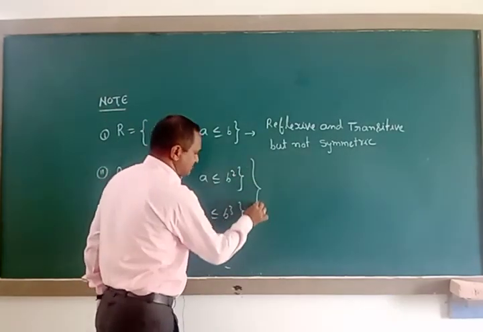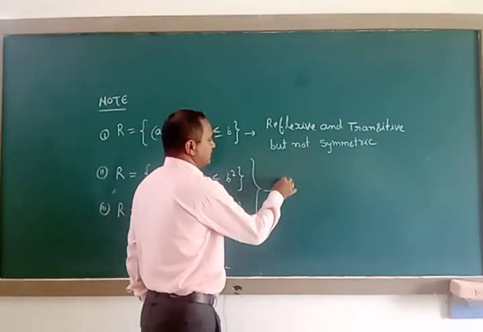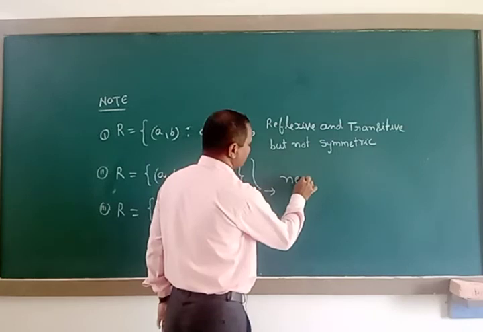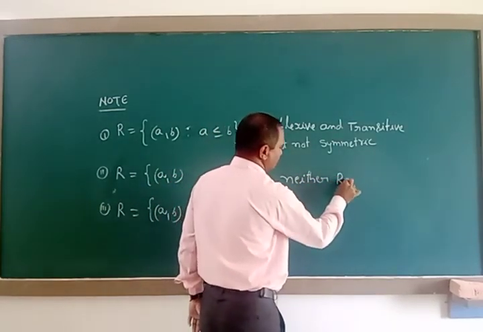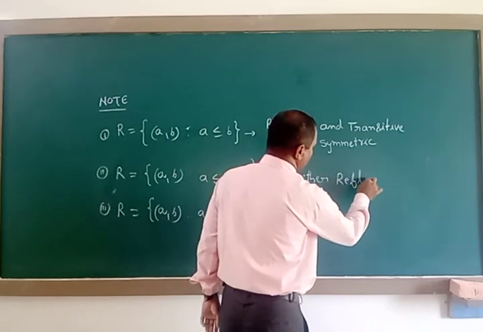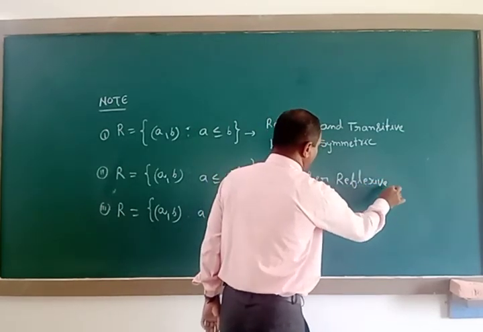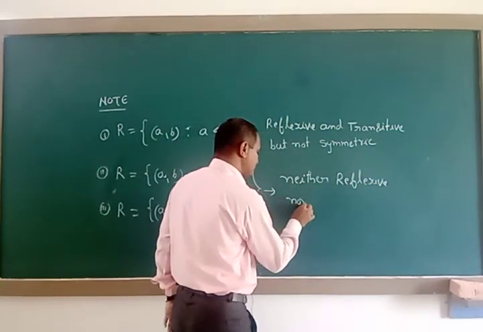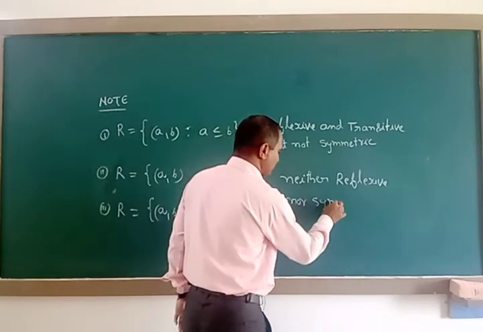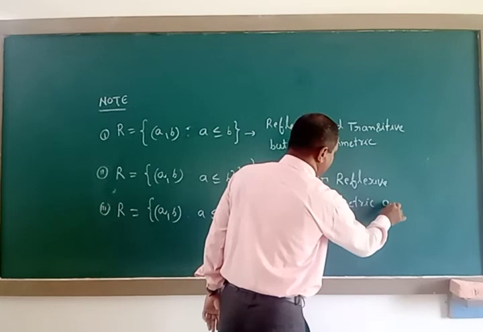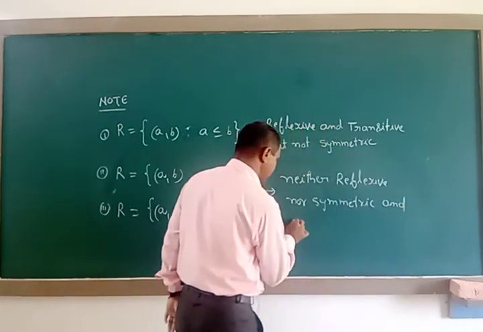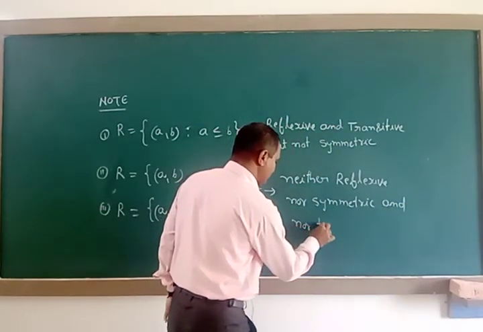In all cases we can write neither reflexive nor symmetric and nor transitive here.